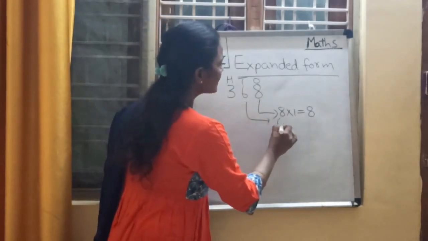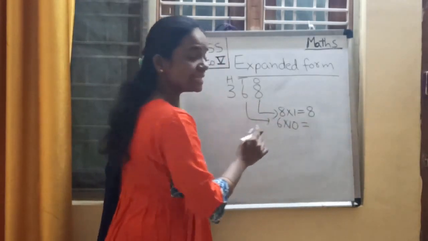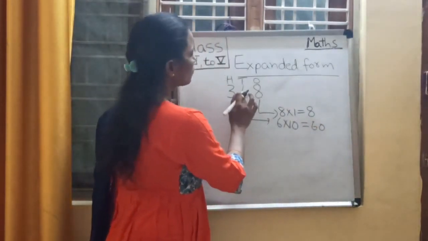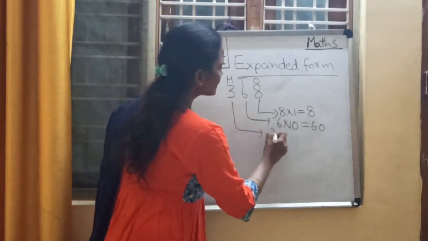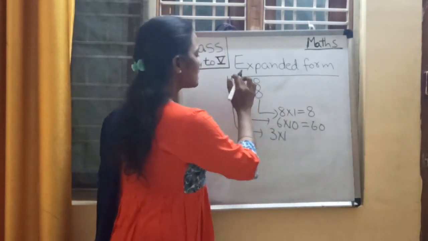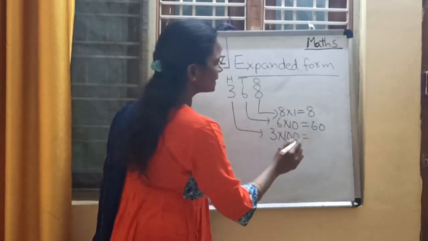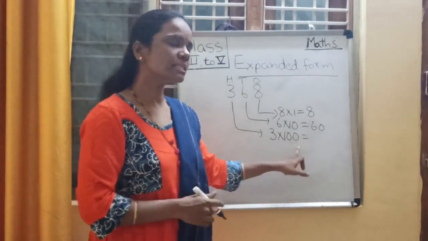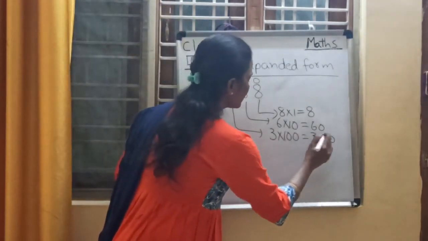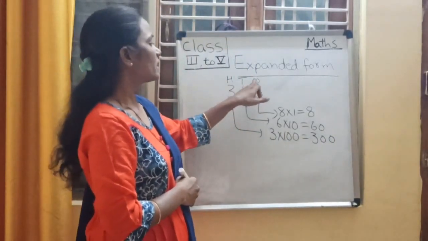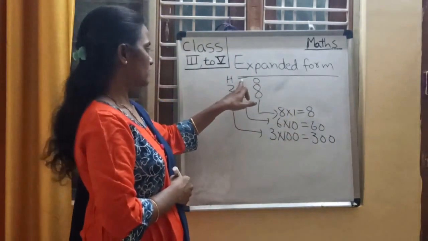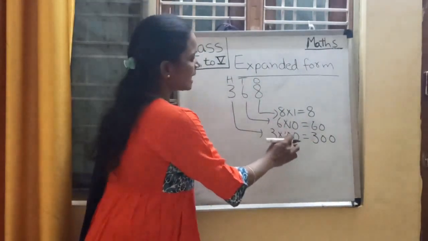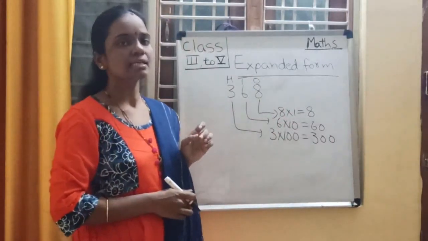As 6 is in tens place, what is the place value of 6? 6 tens are 60. 60 is the place value of 6. As 3 is in hundreds place, what is the place value of 3? 3 into 100 is how much? 300. 300 is the place value of 3. 8's place value is 8, 6's place value is 60, and 3's place value is 300, right?